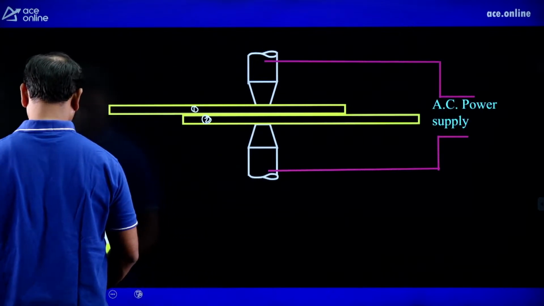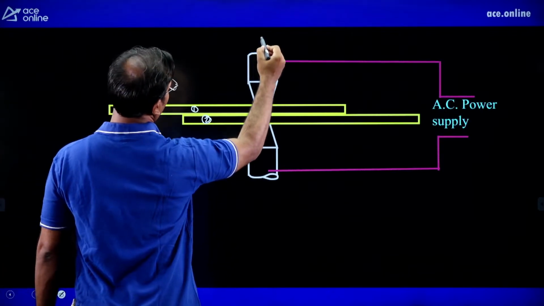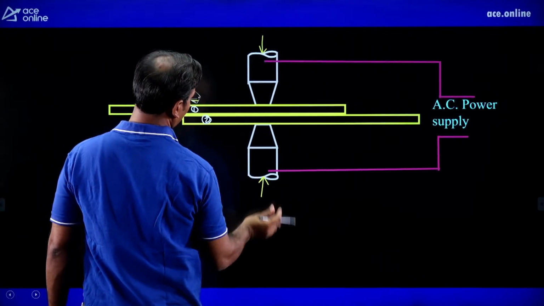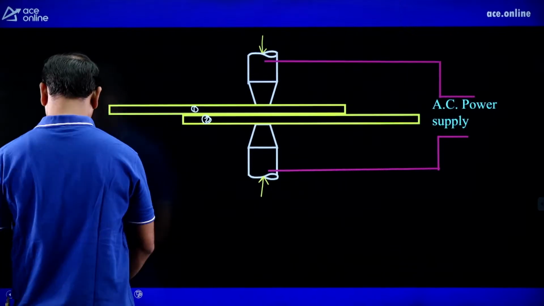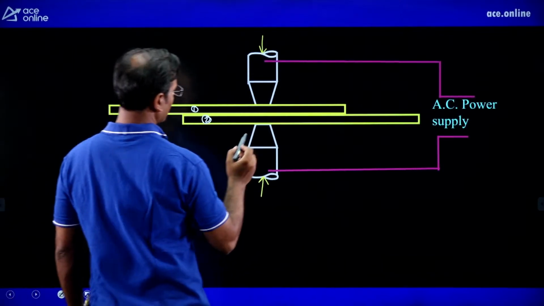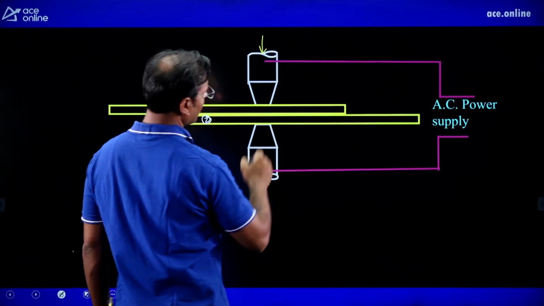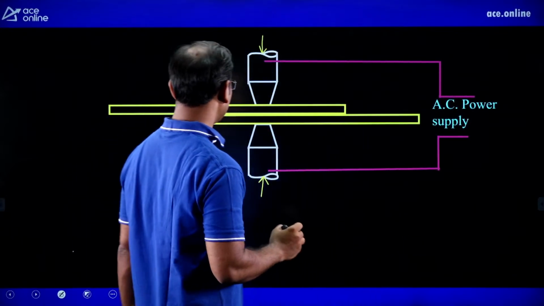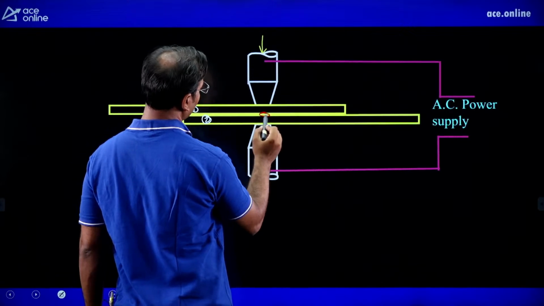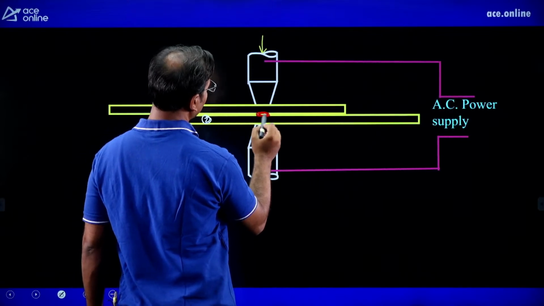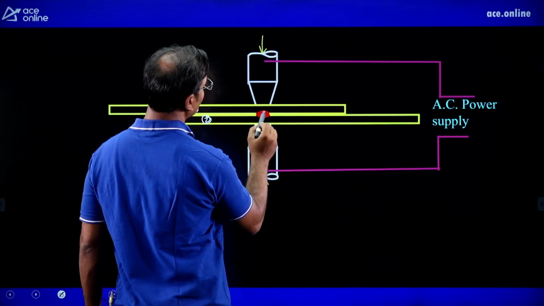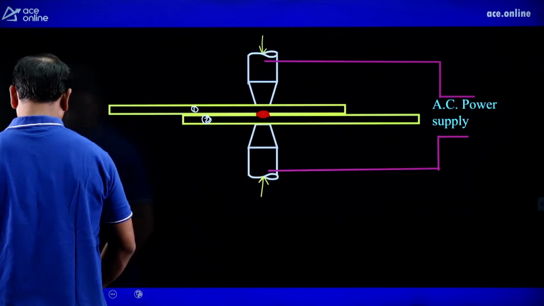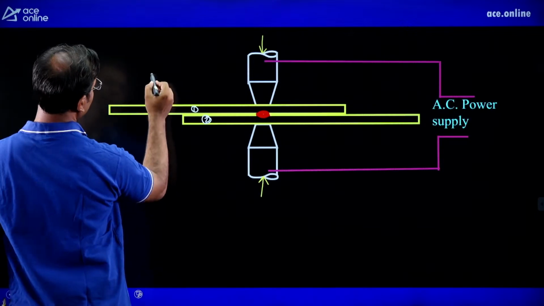To join both sheets, you can observe that we are giving very high pressure with the help of the electrode. Now see, when we are giving very high pressure and AC power supply, then one nugget is going to form. Nugget means a small pool of molten metal. This is known as nugget. And what is the meaning of nugget?